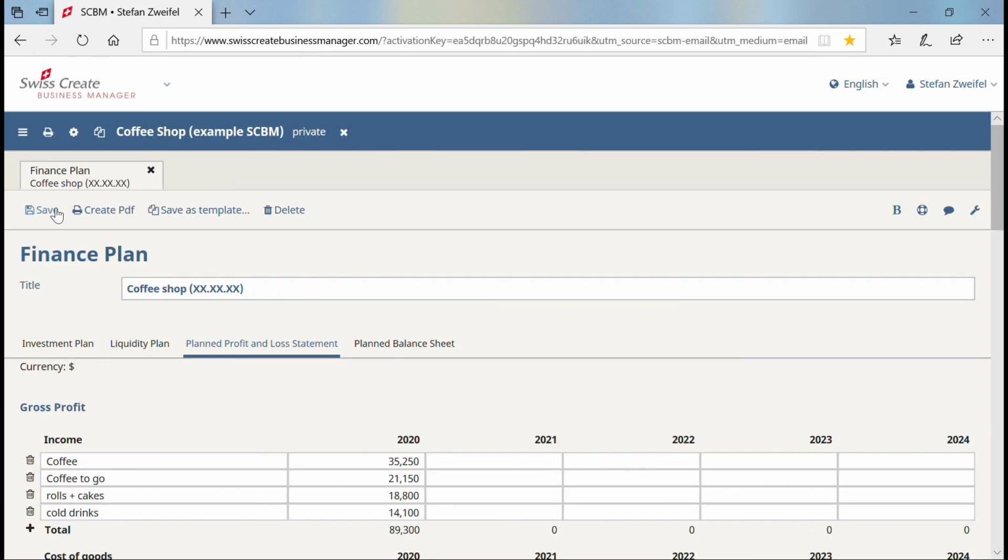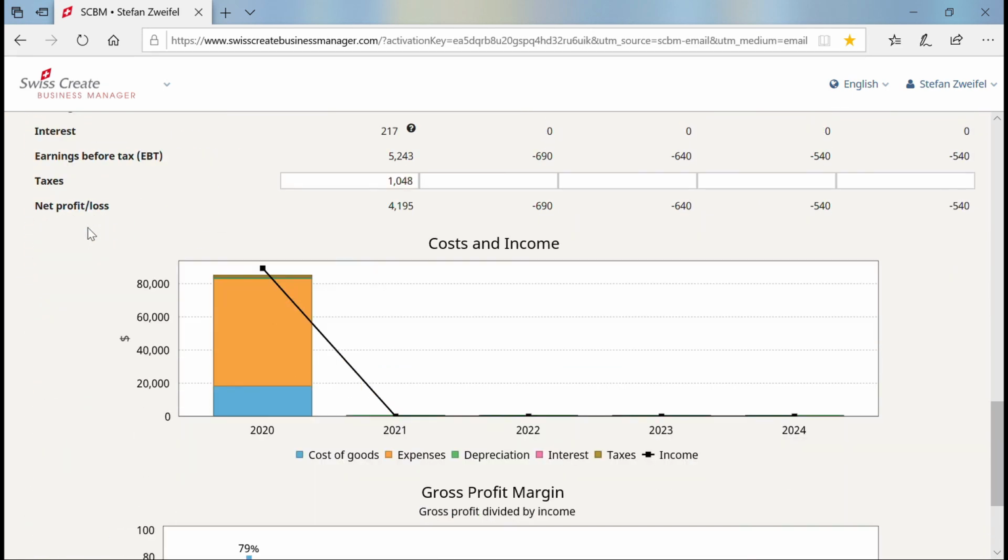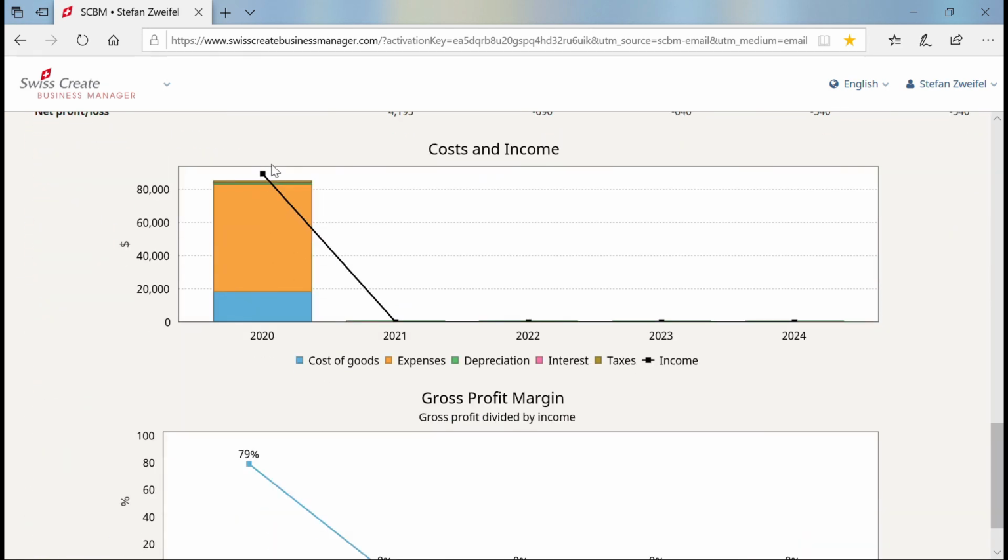I entered every single number and clicked on save. The business manager is creating all the figures and columns. So you can see down here the income, and then you have the different cost elements in one column.